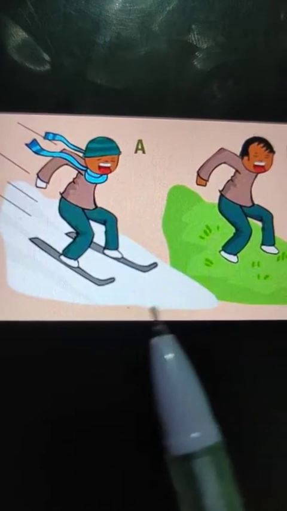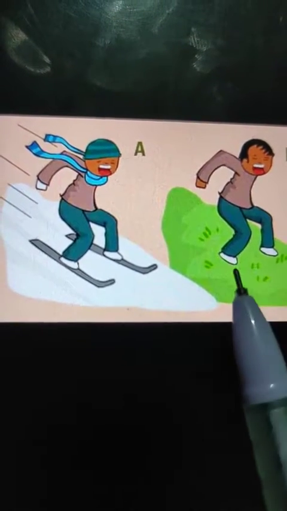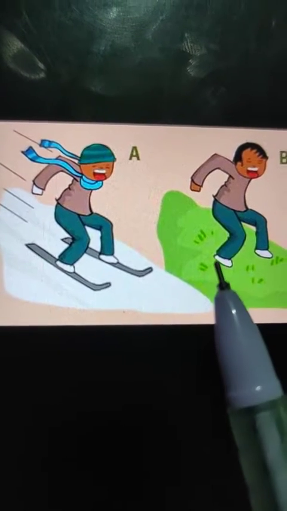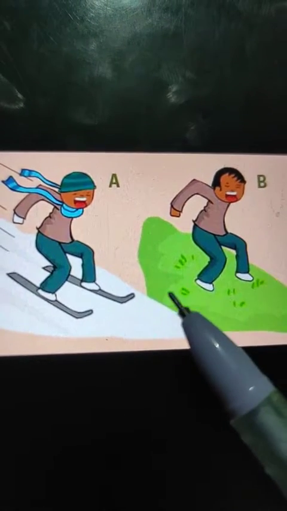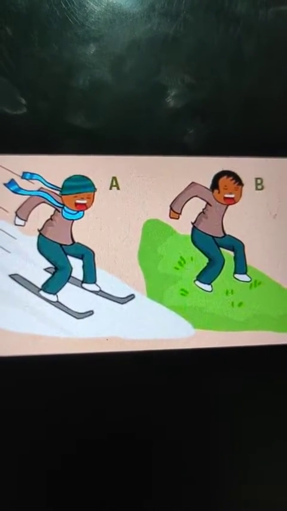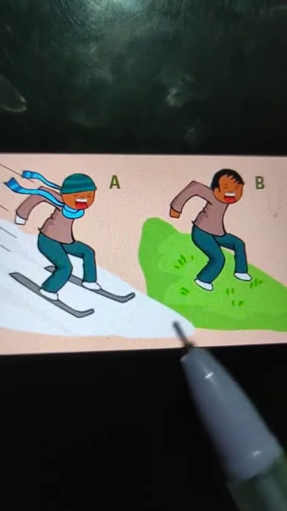Okay, if you walk on a smooth surface you slip, but if you walk on a rough surface the chance of slipping is less because the friction force to stop your movement is greater. What happens if there is no friction? If there is no friction, then a moving object can never stop.